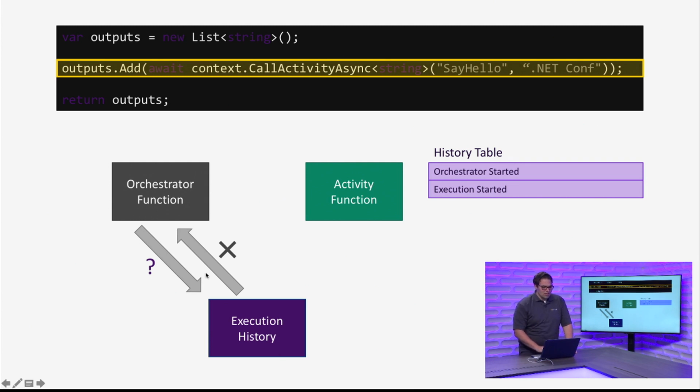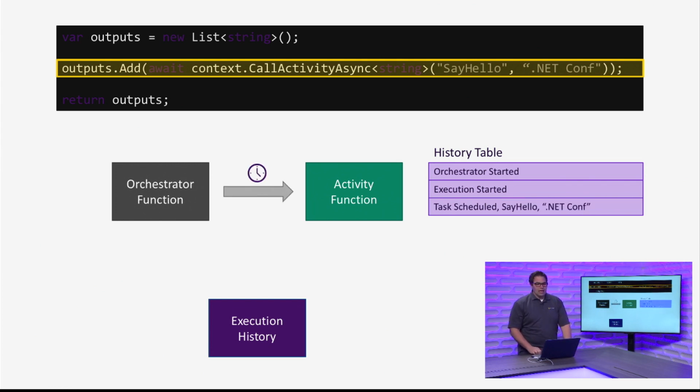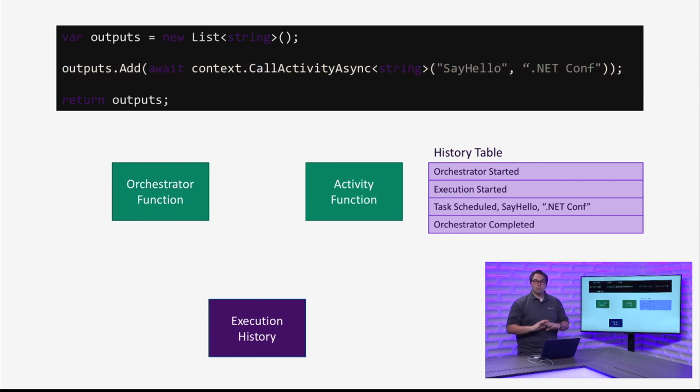And in this case, the execution history is going to be like, no, you haven't done this yet. And so the orchestrator is like, cool, that means I need to do it. So it's going to queue some work. It's going to say, hey, say hello function, whenever you get a second, you need to say hello to .NET-Conf. And then the orchestrator function completes. It just goes away. It's done with its job for now. This is how it can work in a serverless way. That orchestration function, after it schedules the work, is now scaled to 0 in this case. So you're actually not getting charged for that orchestration piece anymore.